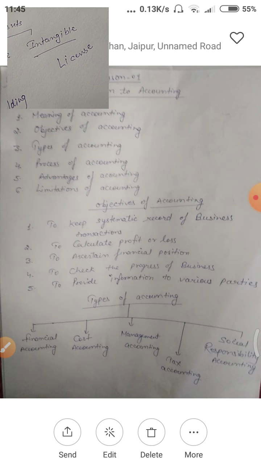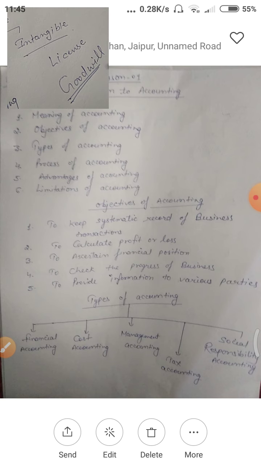So these will be a type of intangible assets. Goodwill. What is the meaning of goodwill? What is your popularity? That is also a kind of intangible asset.